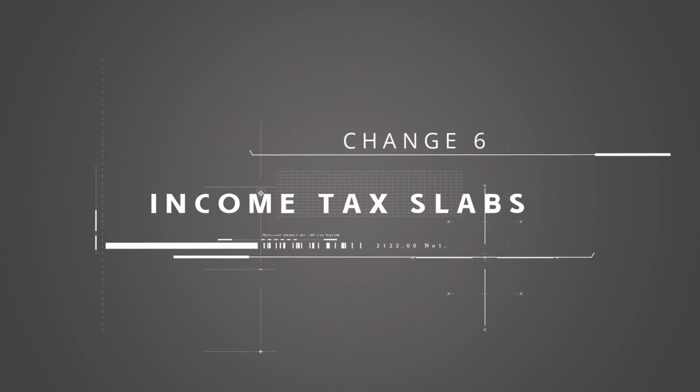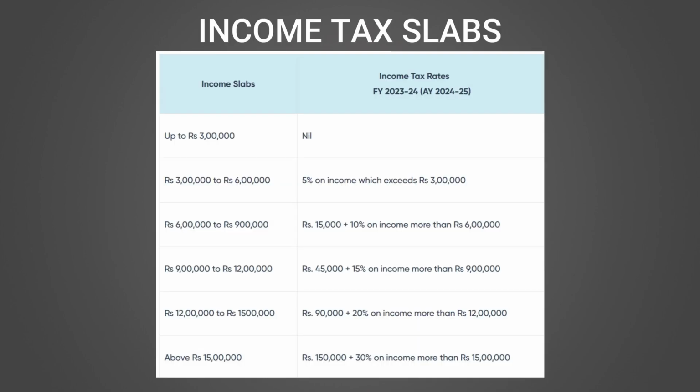Since we are on the topic of income slabs, here is a look at the updated income tax slabs as per the new regime for salaried individuals. If your income is within 3 lakhs, there is no tax to be paid. If your income is less than 6 lakhs, you would have to pay a tax of 5% on anything over 3 lakhs. If your income is within 9 lakhs, you have to pay 15,000 plus 10% on anything over 6 lakhs.